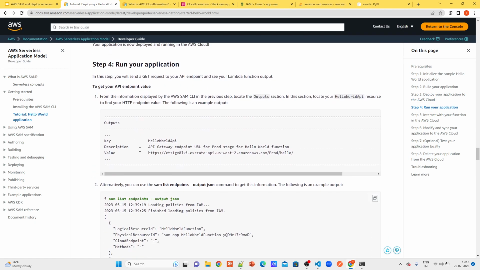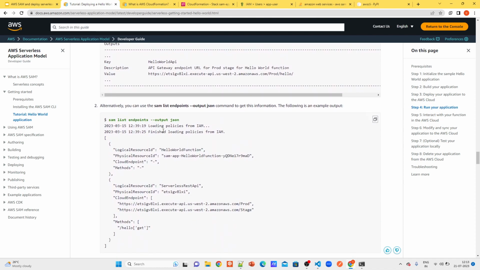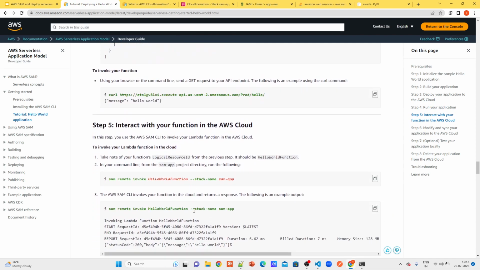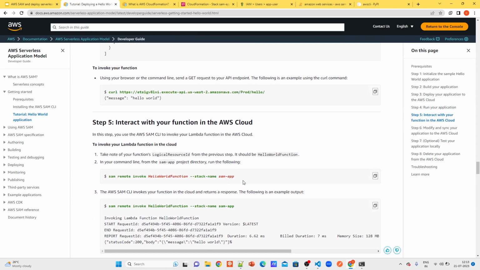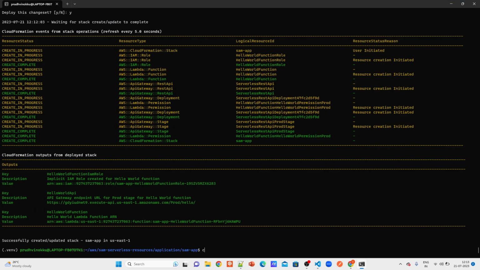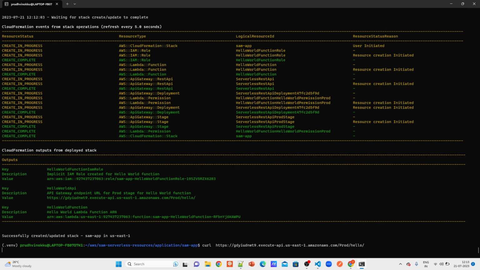Without delay, let's quickly trigger. This is how you can list all your things. Let's trigger our API. We just curl our API. So it returns hello world